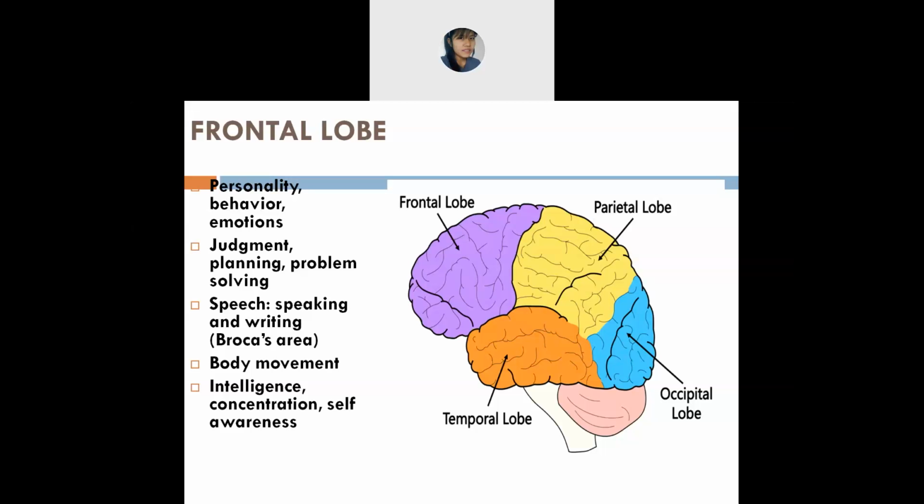So your knowledge, your intelligence, is possible because of what? Because of this frontal lobe. And next is concentration, meaning you're able to concentrate on something. You're able to concentrate because of what? Because of this frontal lobe.